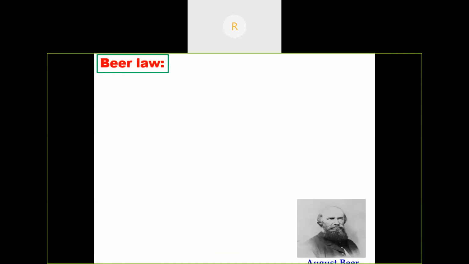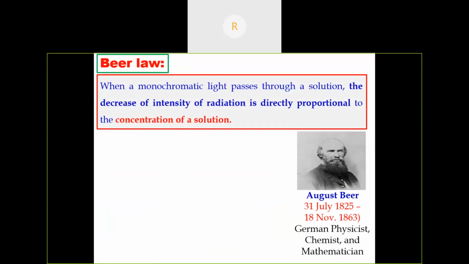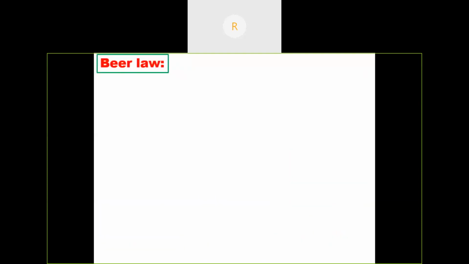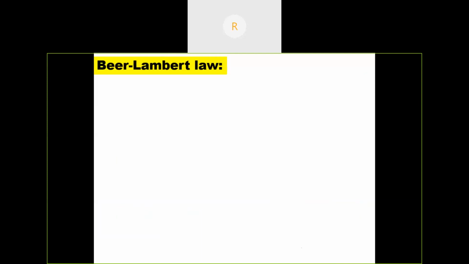Beer's law. Nearly 100 years later, August Beer stated that when a monochromatic light passes through a solution, the decrease of intensity of radiation, or absorbance, is directly proportional to the concentration of the solution. According to Lambert, the concentration of the solution was not considered; he mentioned only the path length of the cell. But Beer states that the absorbance is directly proportional to the concentration of the solution as well. So it's a combined law, the Beer-Lambert law.